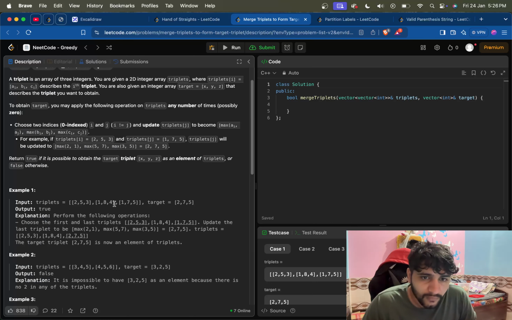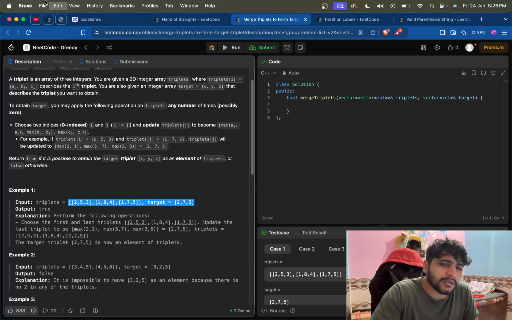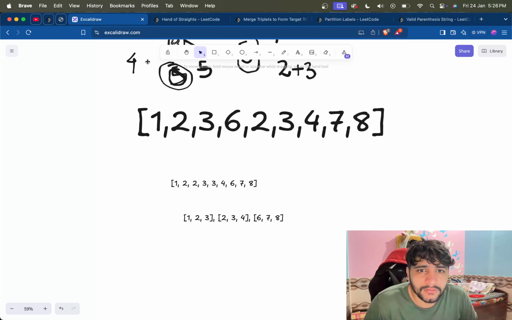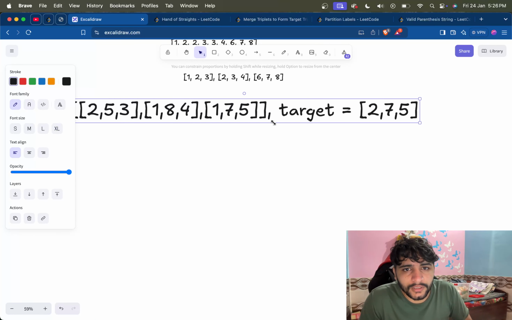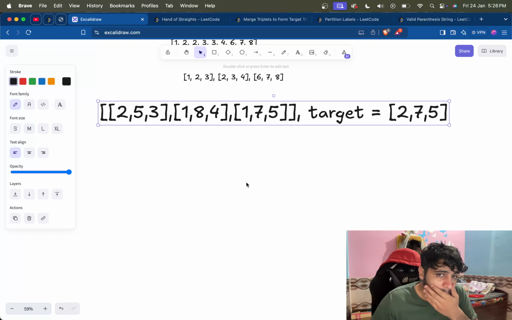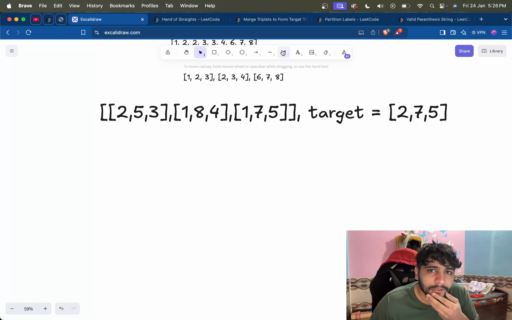So what we can do here basically is, see, that seems to be an easy one. And how can we do this? We are given this. So what we can do here is go one by one through each triplet.